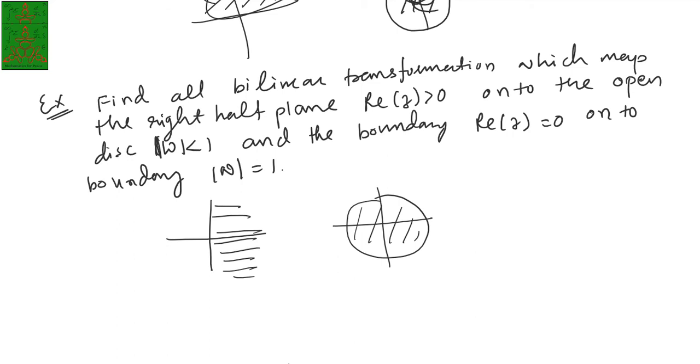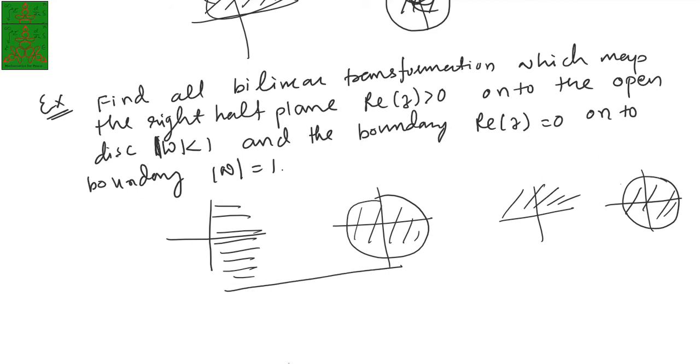So what is the difference between the previous example and this example? You just notice that in the previous example we had to find the images of the upper half plane which transform to the points inside a disk. So here it is just a rotation by 90 degrees. You need to adjust your function in such a way that it includes a rotation by 90 degrees. So if you want to do the rotation by 90 degrees, then it has to be a function f of z.